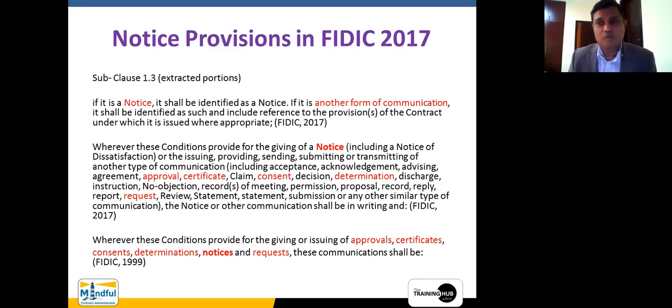But in the FIDIC 2017 version, the word Notice, starting with a capital N, is a defined term. Then it says, if it is a Notice, it shall be identified as a Notice.